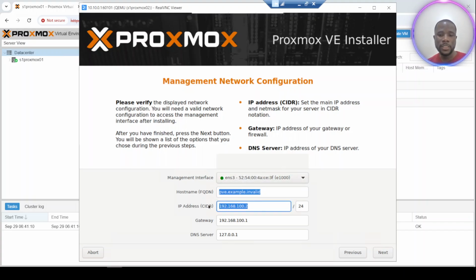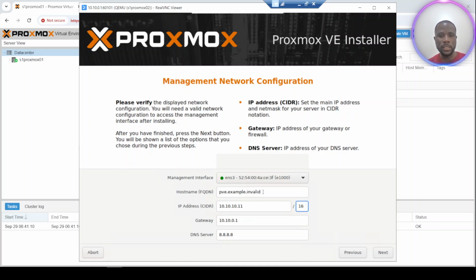The IP address. So let's say the IP address of my node will be this .11. Yeah, the gateway. I intend to use the IP address of a physical node to be the gateway. And the DNS server, I will use the IP address of the Google server.